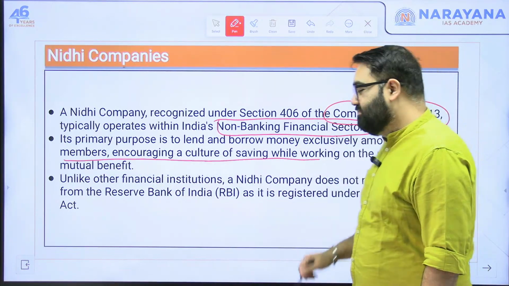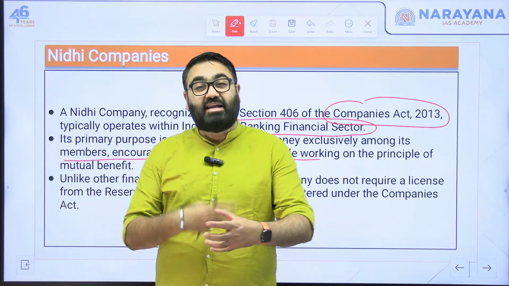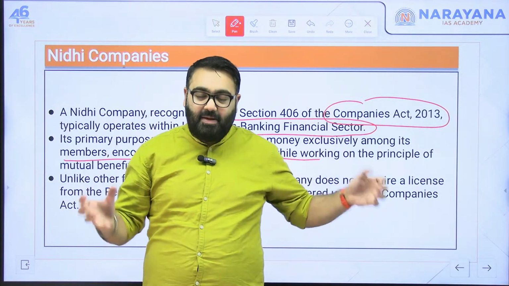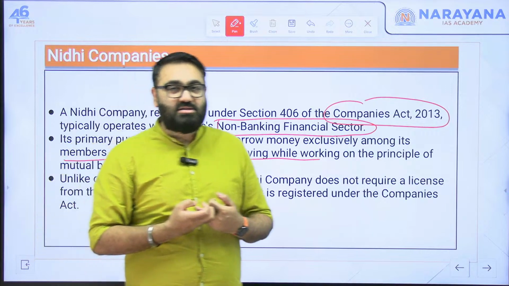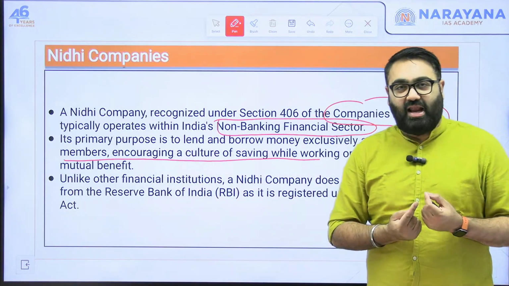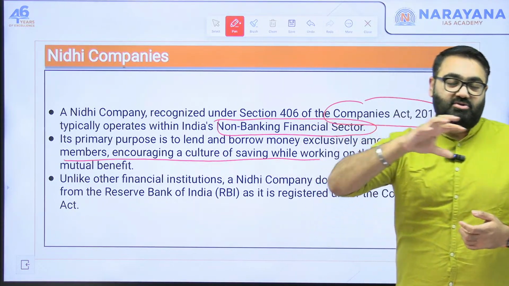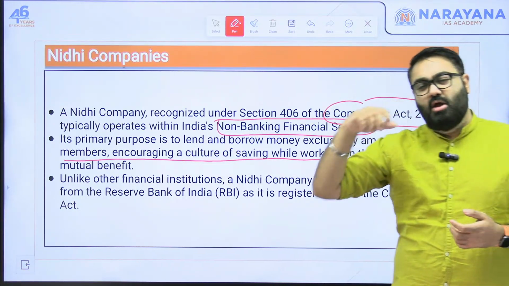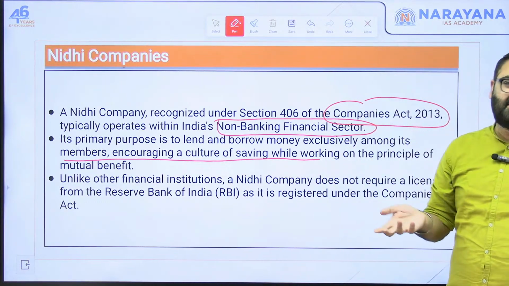It's more of, I don't want to say very similar, but you know, the kitty party system, where many people come together and pool in their funds. So let's say if there are 10 members, all of them bring 10,000 rupees. So the capital becomes 1 lakh. This 1 lakh rupees will be given out to one of them. They will have everyone's name on a chit, they will take the chit out, and whoever's name comes out will be the person who gets this money. That is a simple idea.